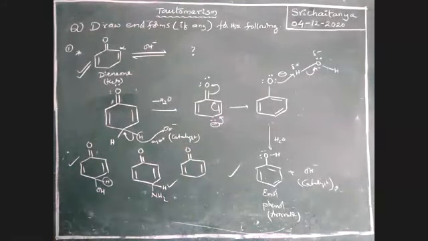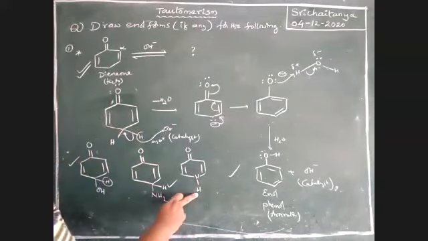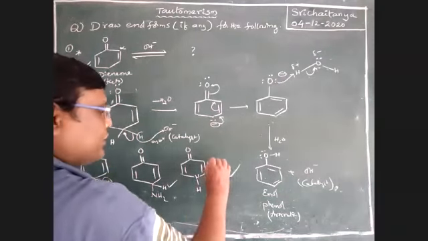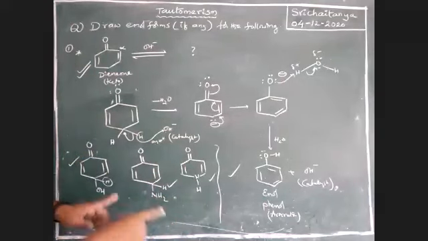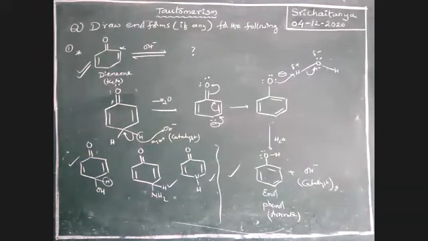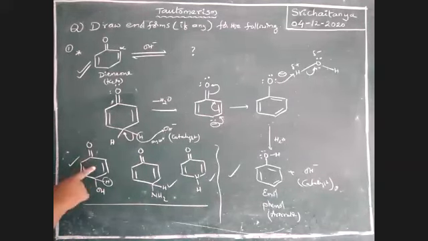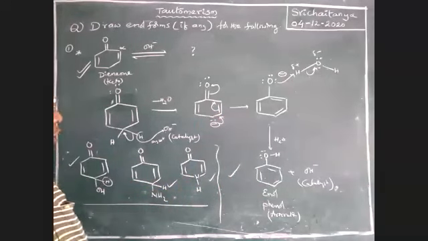One more. That is, I am taking here nitrogen, boys. Nitrogen also has hydrogen. It is sp3 condition. It also gives tautomerism. So a similar type of mechanism is also possible here. That means all these three compounds give tautomerism. So these are keto forms. Similarly, enol forms are possible.